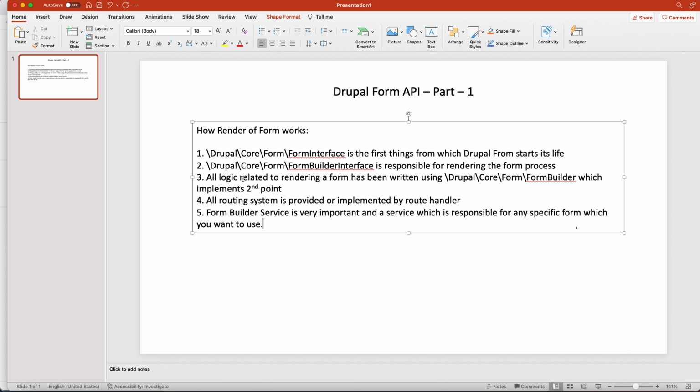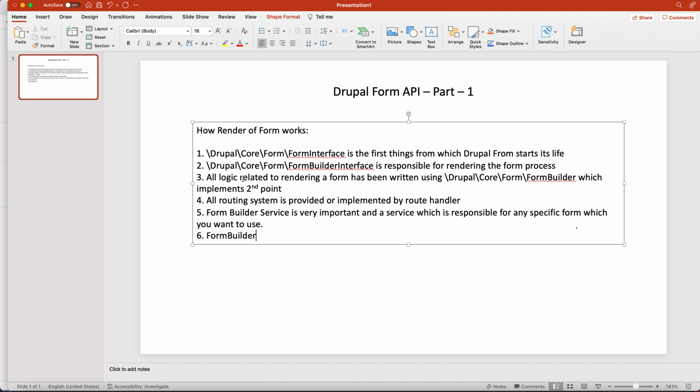Okay, and then you already know, as I have repeated multiple times, the build form method is in the form controller. Let me again tell you that build form we already described. Just remember that the build form method is also called the form API; we can also say form API array or form array, because that is an array which converts to HTML as part of the rendering process. Okay, so when you render any page, what happens is you use the form builder.